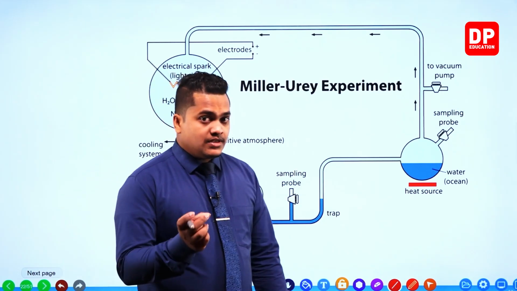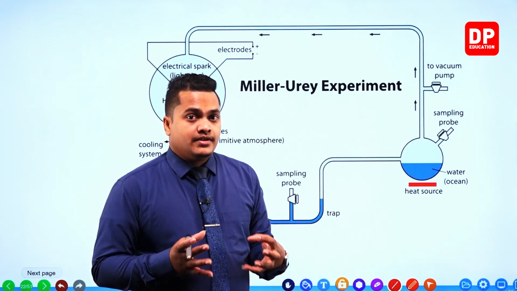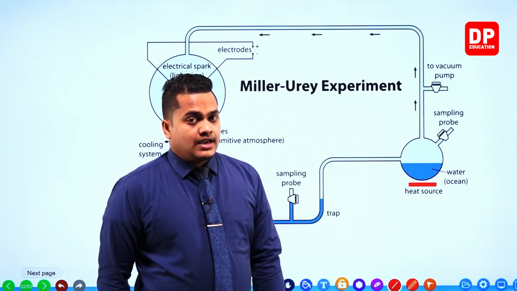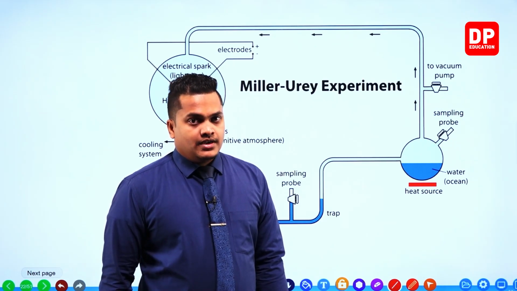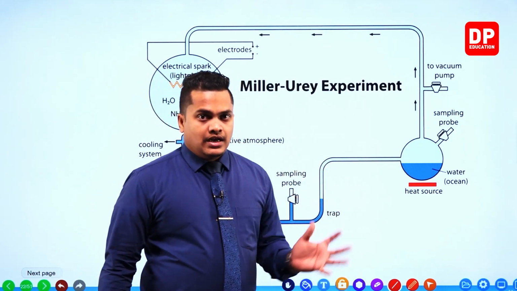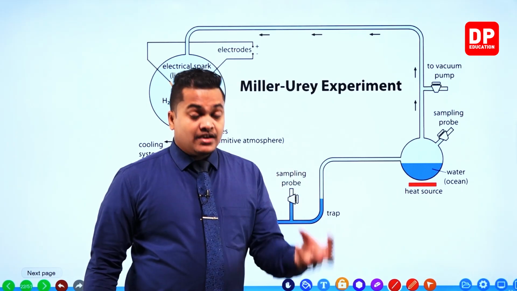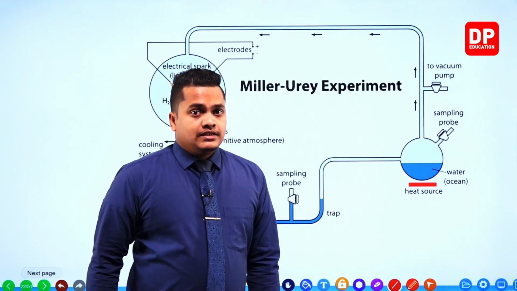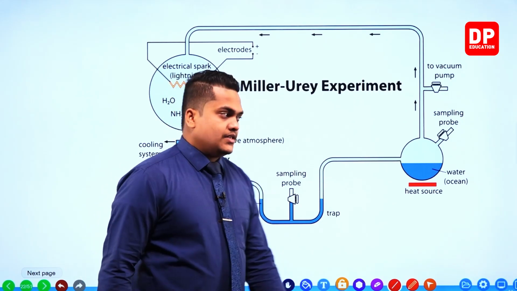He observed that within this ocean water, the substances necessary for life, like DNA, amino acids, and other chemicals, are created. By that, he proved that this system allows the creation of the chemicals needed for life forms, so he proved the biochemical evolution of organisms.